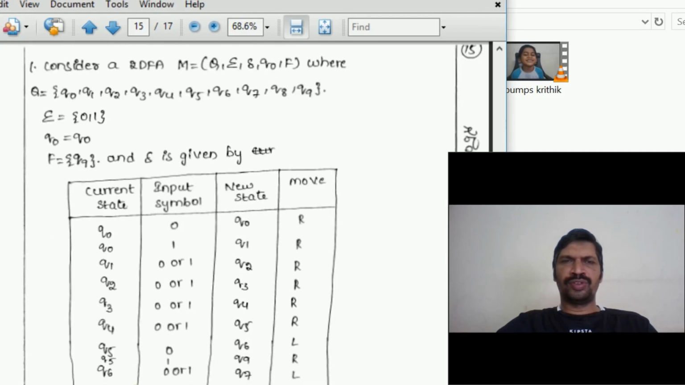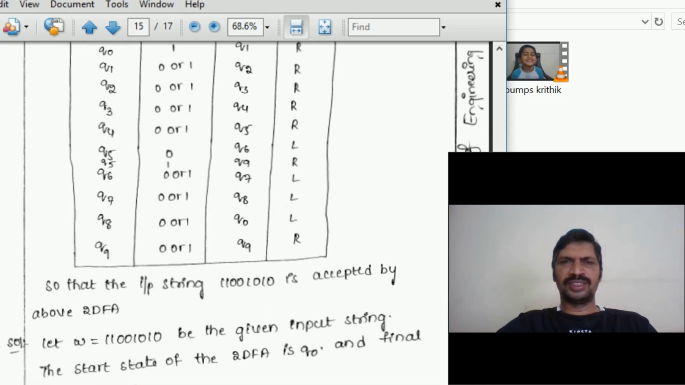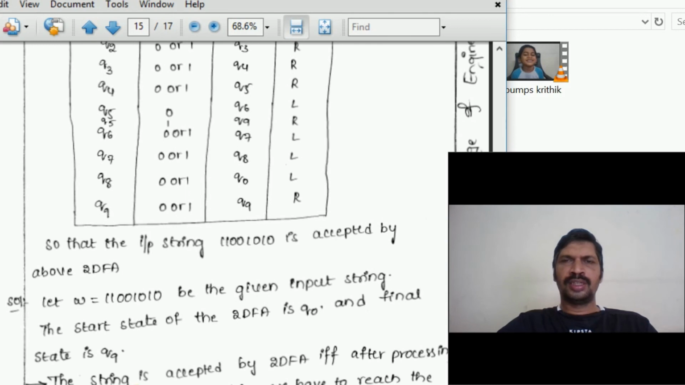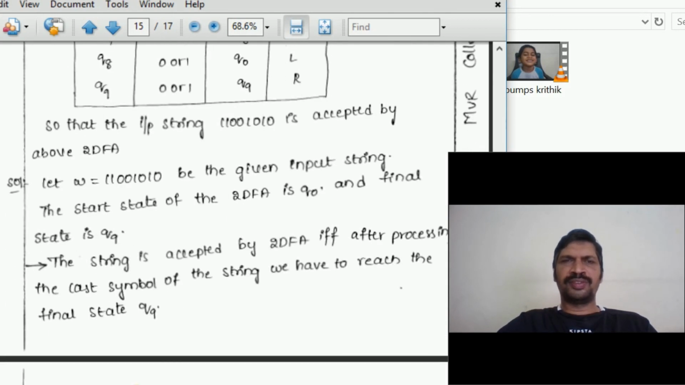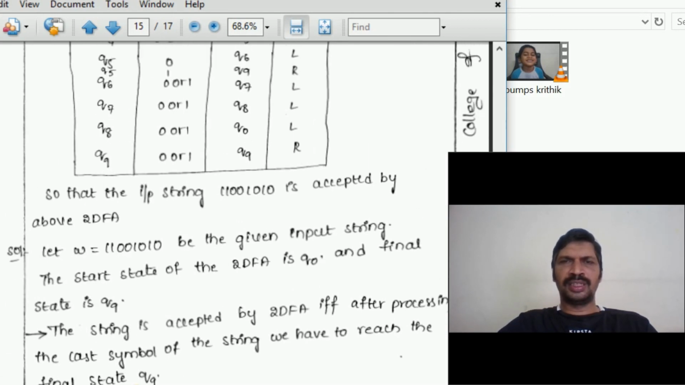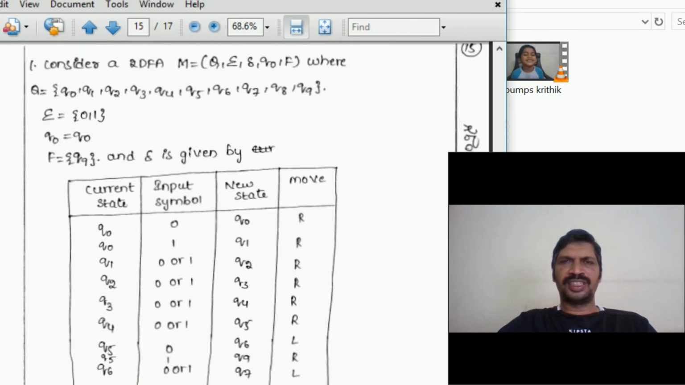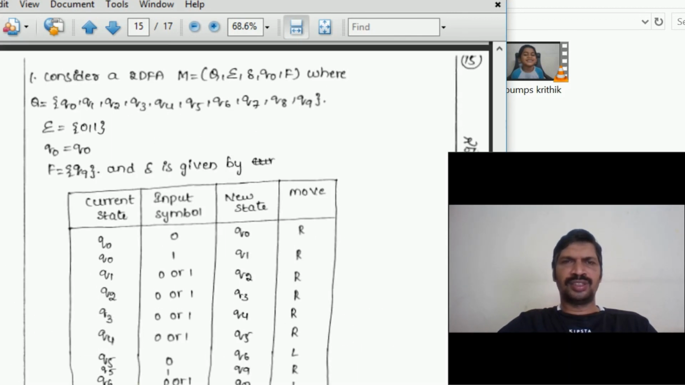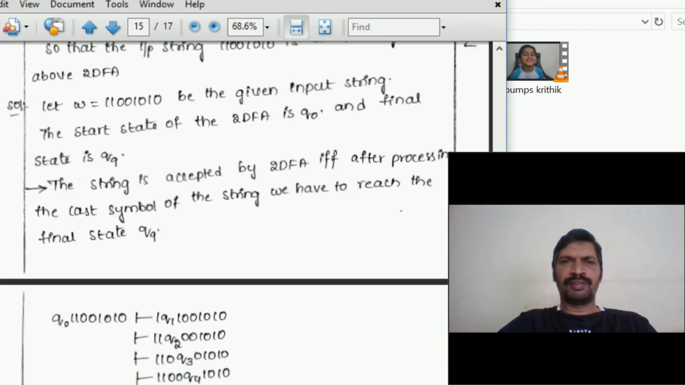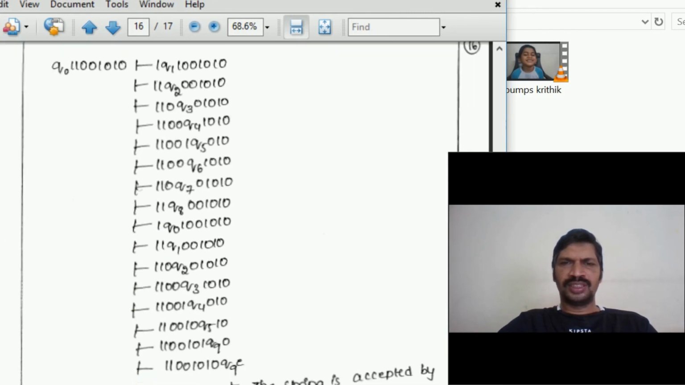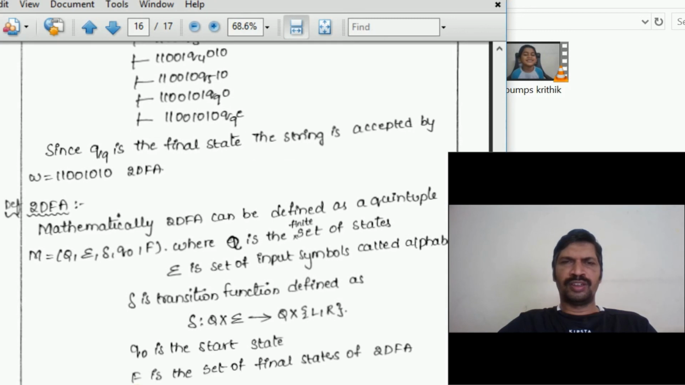Consider a two-way DFA. This is one of the transition tables for a two-way DFA. Check whether this DFA accepts the string 11001010. If it reaches the final state, it will accept. Otherwise, it is not accepted. The final state is Q9 after processing this string. Okay, this is an example two-way DFA.